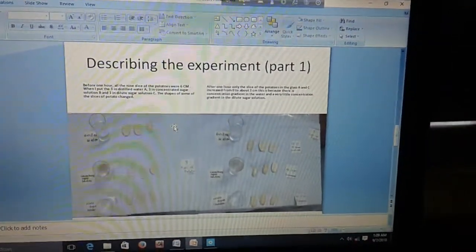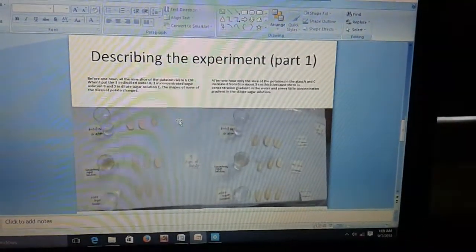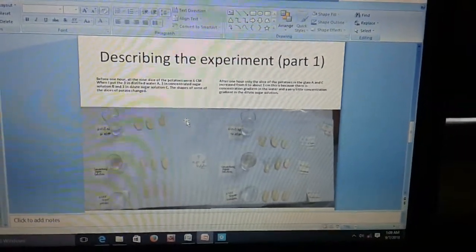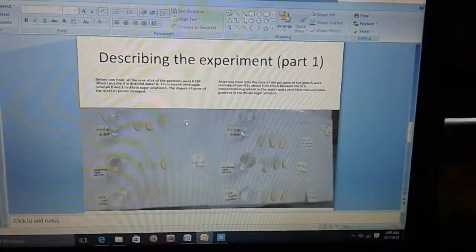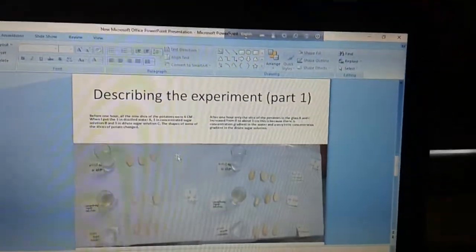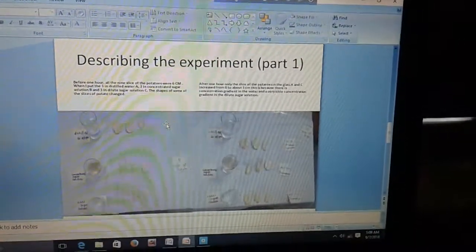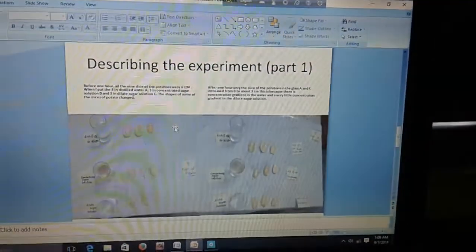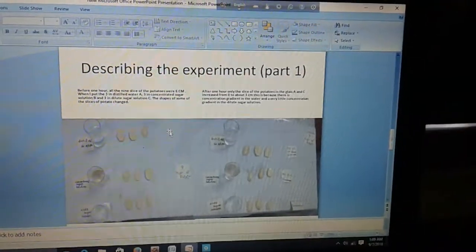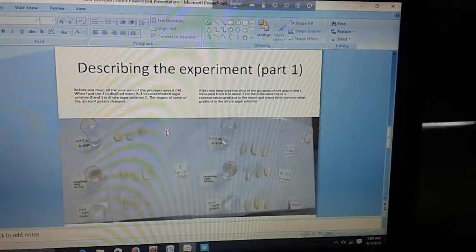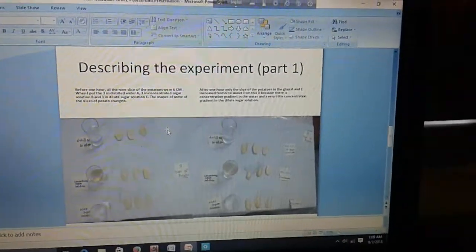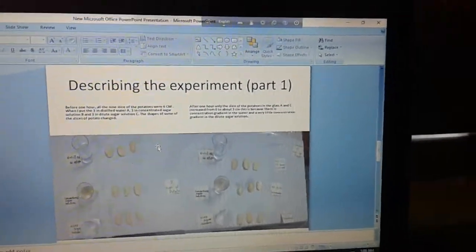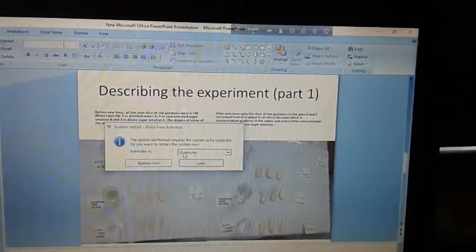After 1 hour, I took out the 9 slices. Only the potatoes in glass A and C increased from 0 to 3 centimeters. This is because there was a concentration gradient in the water and very little concentration in the dilute sugar solution, and it was absorbed by the potato slice.